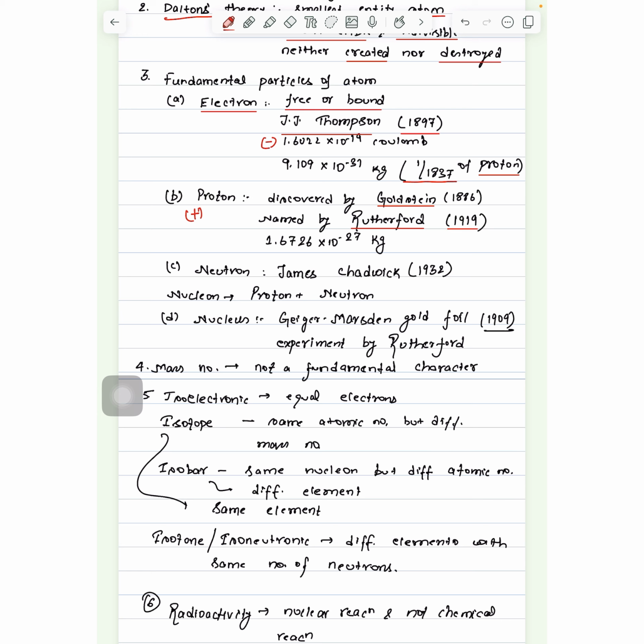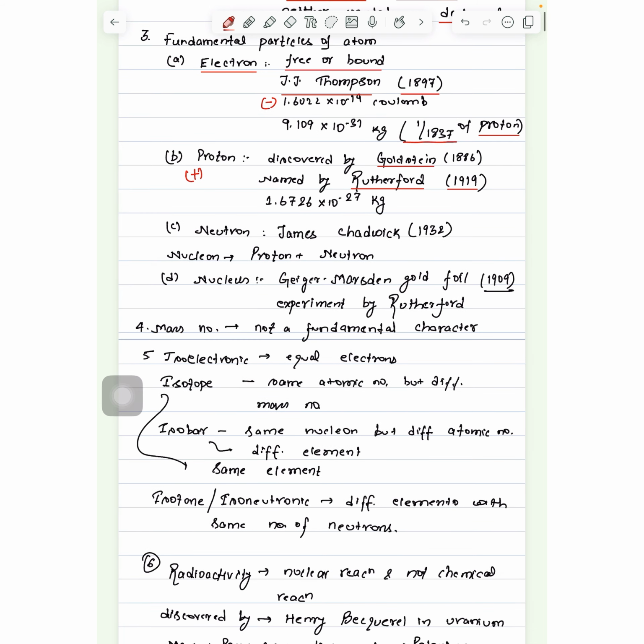So this is very important. Who discovered the electron has been asked multiple times. So it was J.J. Thomson. Who discovered the proton? It was Goldstein, but named by Rutherford. So this is important. You must remember it.